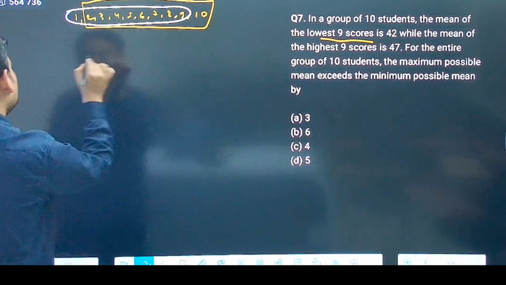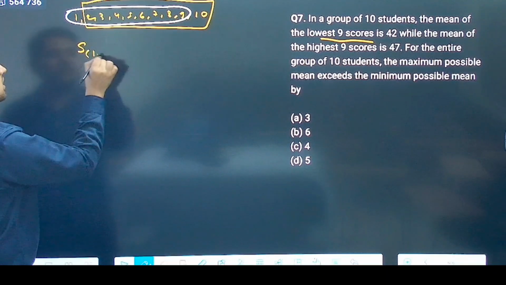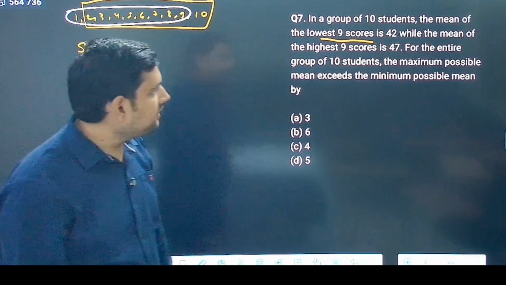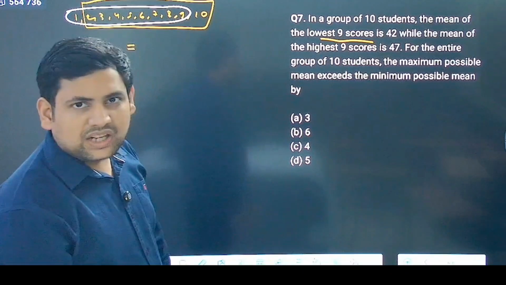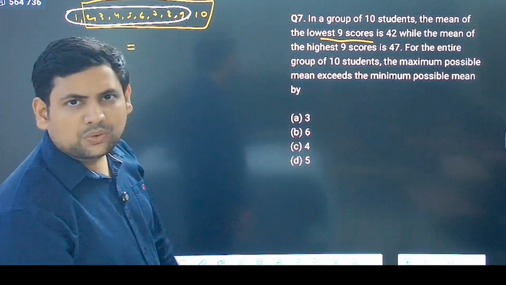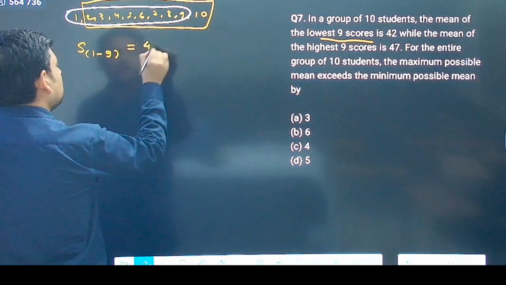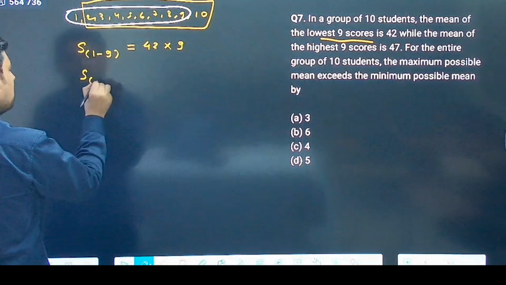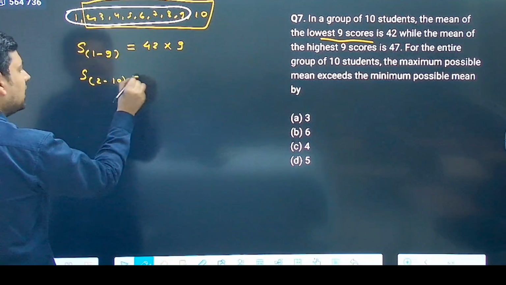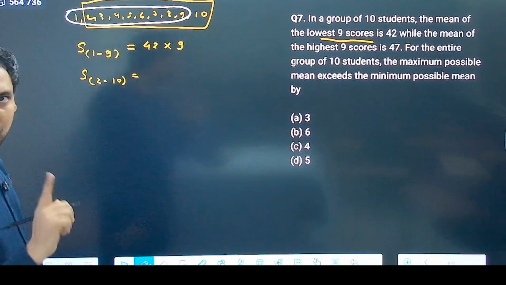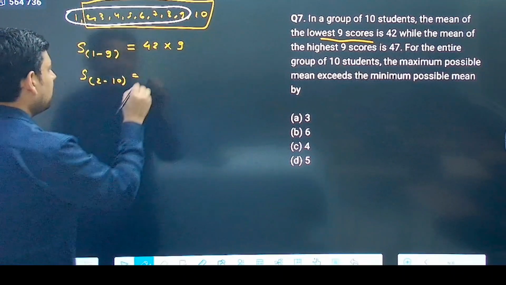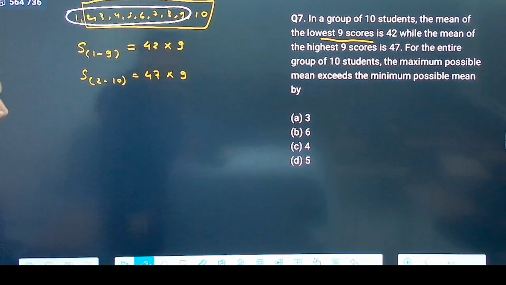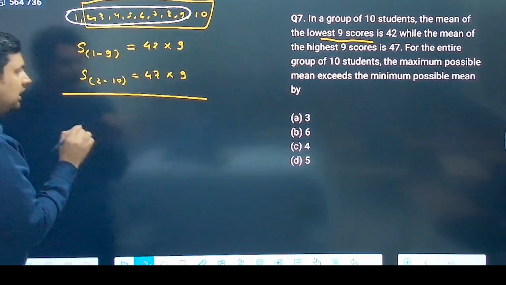So first I write that the sum of numbers from 1 to 9 is equal to what? Sum of numbers from 1 to 9, the 9 lowest numbers have 42 as the average. So this becomes 42 into 9. Then the sum of numbers from 2 to 10, again only 9 numbers are there, correct, because 1 is not included, the average becomes 47. So this is 47 into 9. Fine till here.